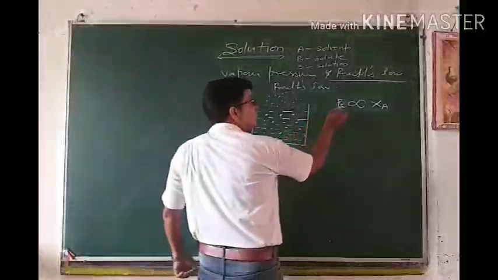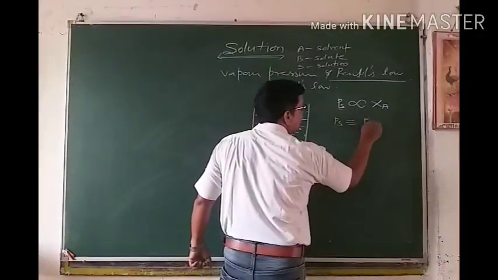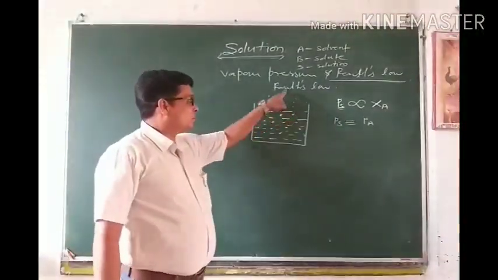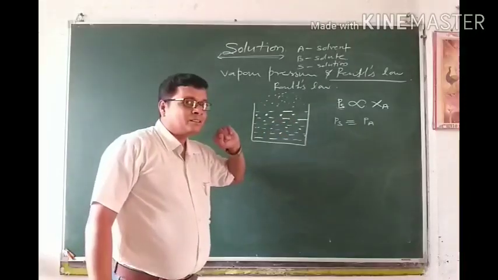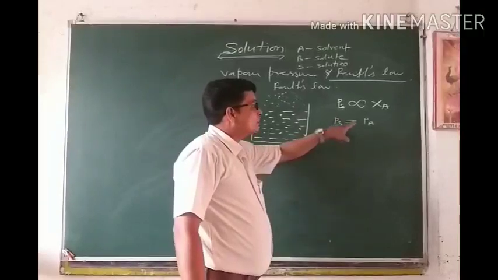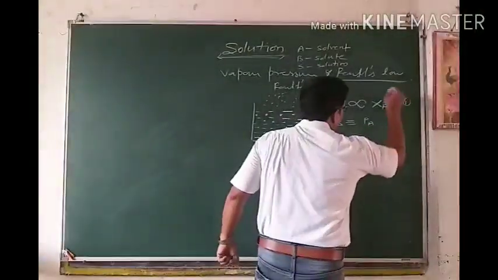So this vapor pressure of the solution can also be written as the vapor pressure of solvent. Once again I repeat, as this vapor is formed only due to solvent and solutes are not present in it, instead of vapor pressure of solution we can write vapor pressure of solvent also. So this is equation 1.